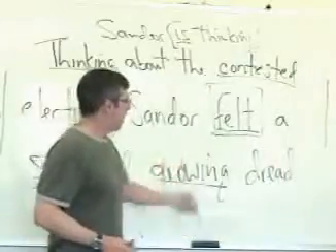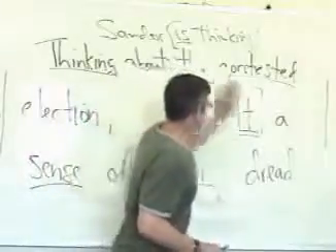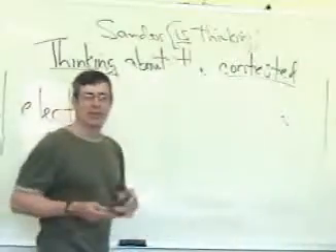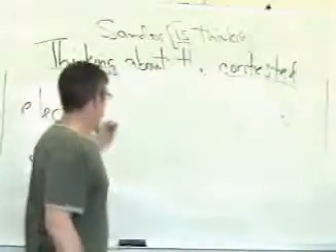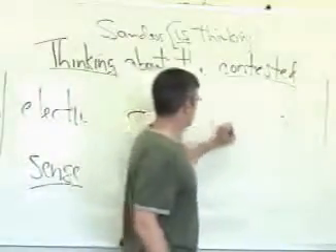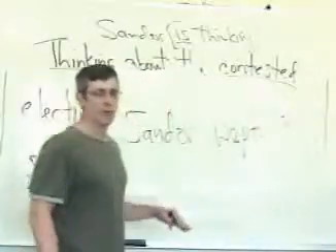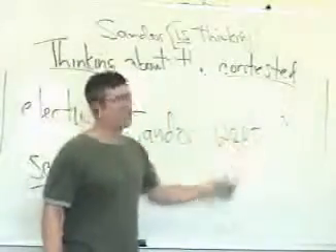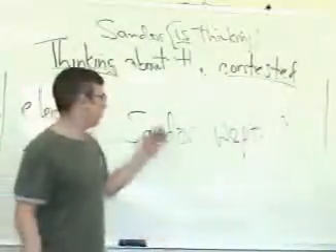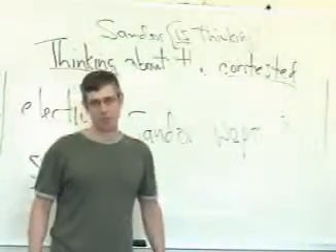So, keep in mind that a verb is something with a subject. That is what makes it a verb, and this is why, except for commands, the shortest sentences in English are two words long, and the two words are a subject and a verb. For example, Sandor wept. That is about as short a sentence as you can have, the subject and the verb. Verbs have subjects. That's what makes them verbs.